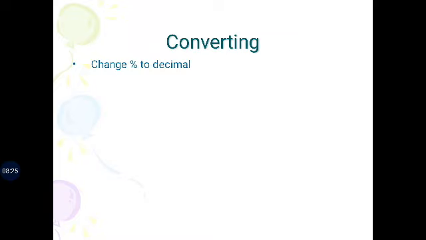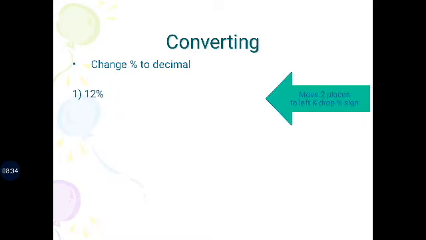That is called percentage to decimal. 12%: move the decimal 2 places to the left, 12 by 100. We get the value 0.12. 5%: 5 by 100. We get the answer 0.05.